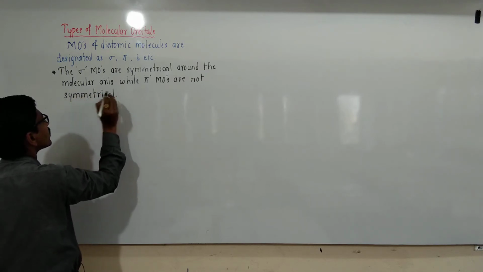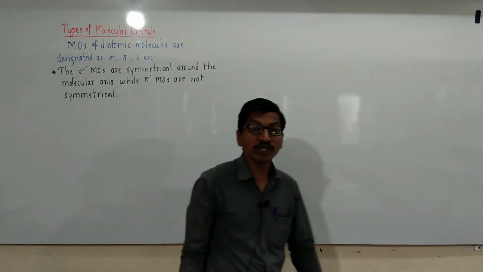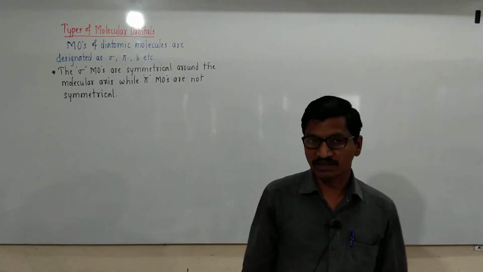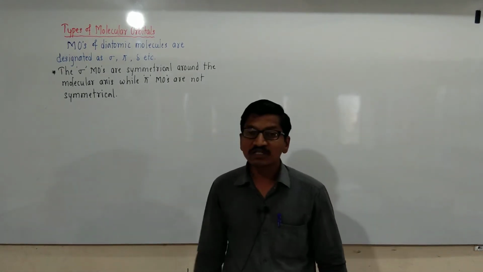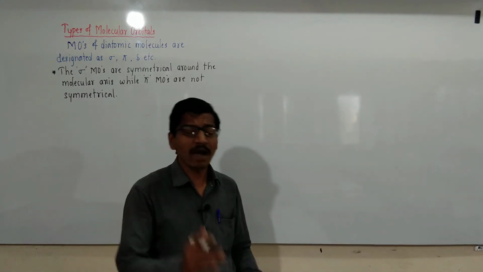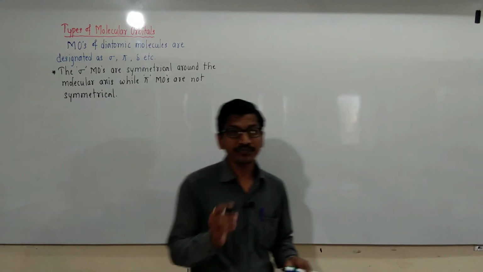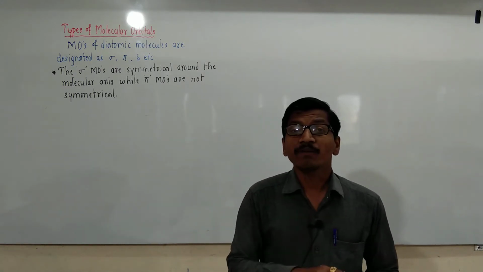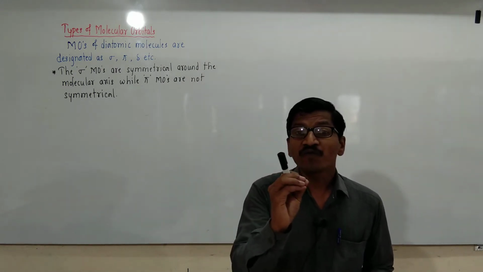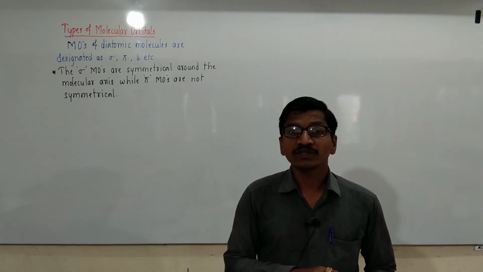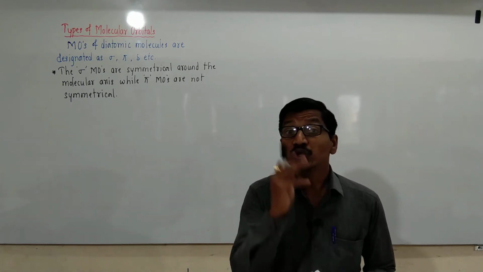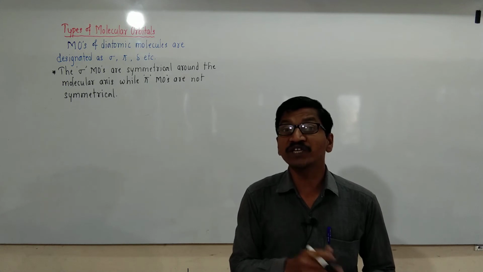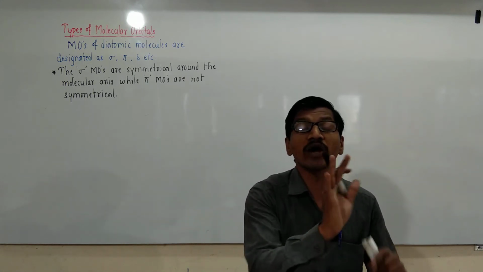Only sigma molecular orbitals are symmetrical around the molecular axis or bond axis, but pi molecular orbitals are not symmetrical. For example, the linear combination of 1s orbitals of two atoms produces two molecular orbitals which are symmetrical about the bond axis.